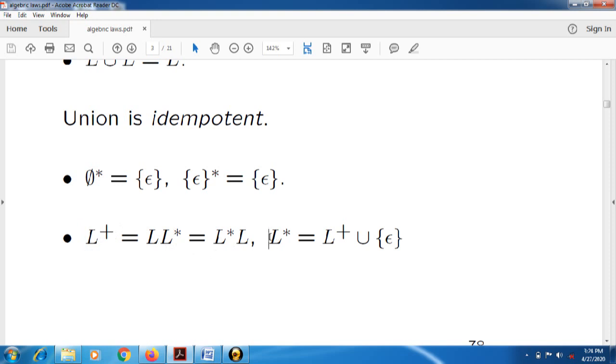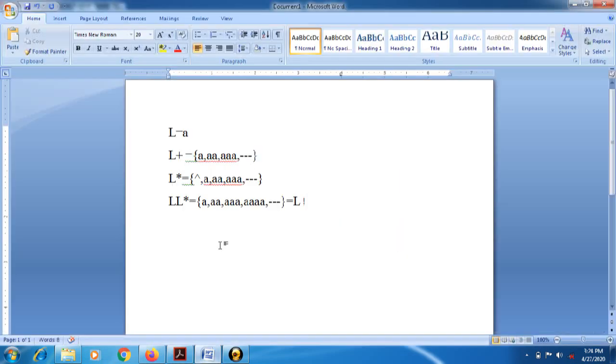Another possibility, L star is nothing but L plus union the empty string. Now see here, L star is equal to L plus union the null value, because here L plus means positive closure of that set does not contain any null value, because we are counting from its value as 1.